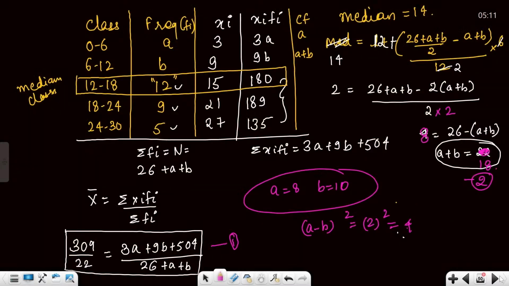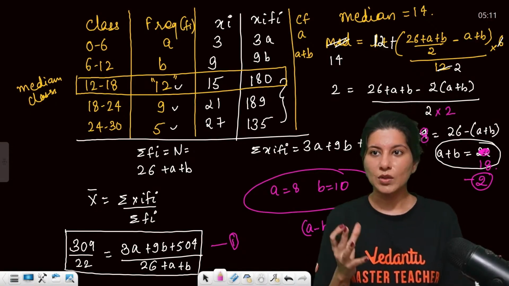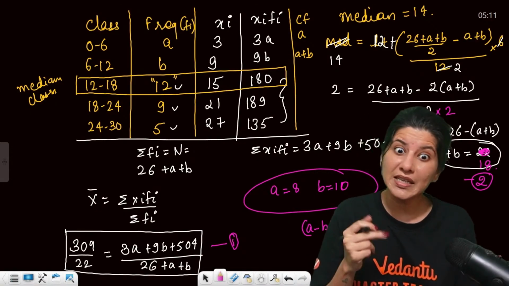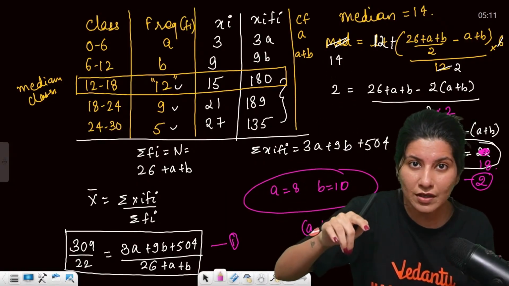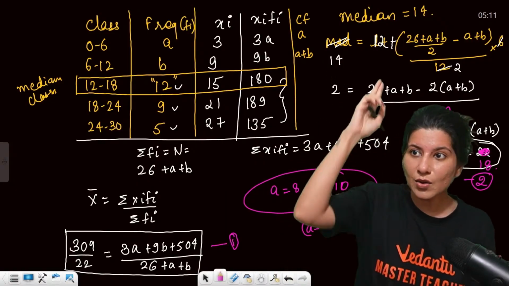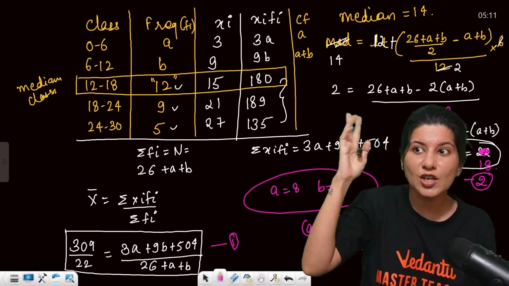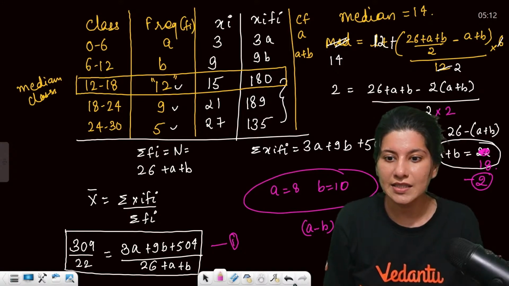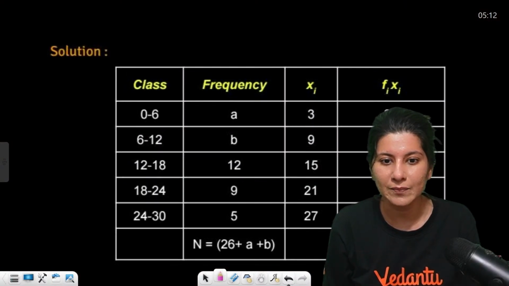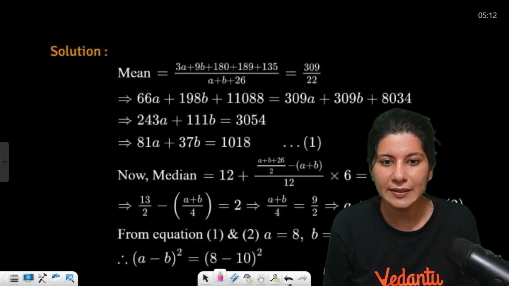So in this case, what did we do? What was the different thing? First of all, the median was given. The important aspect was that the median was given, and now you have to put the values which are not given to you, a and b. You need two relations between a and b, and this is how this question is done. So the answer is 4 clearly.